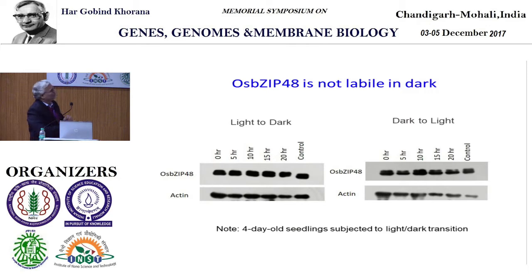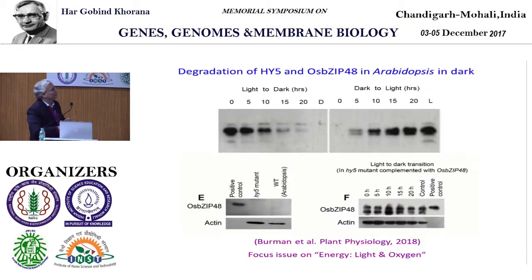These 2 bands show that one of them is actually a form which is phosphorylated, which is well known in case of Arabidopsis also. So this is in contrast to Arabidopsis, because in case of Arabidopsis, when you transfer plants from light to dark for various hours, you find there's a degradation of this particular protein. And that's the reason why it does not accumulate in darkness, but then as again from dark you expose it to light, you're able to recover its accumulation as the protein.